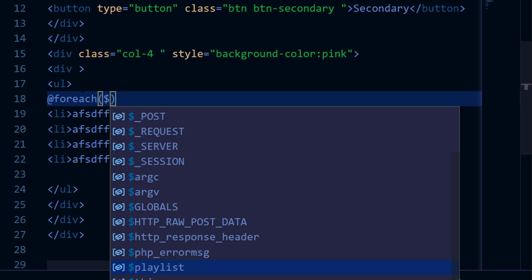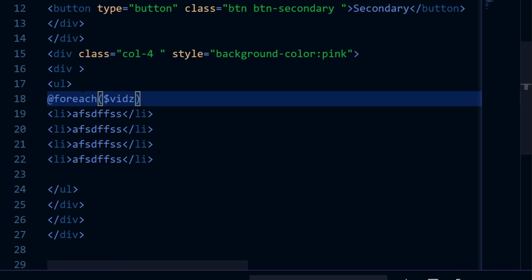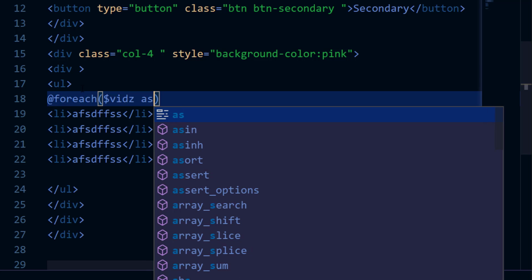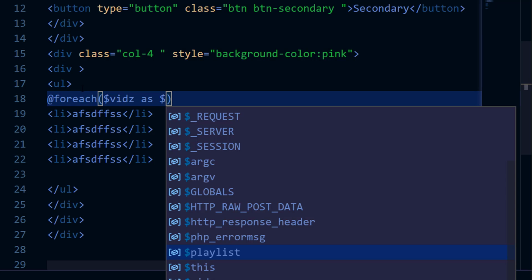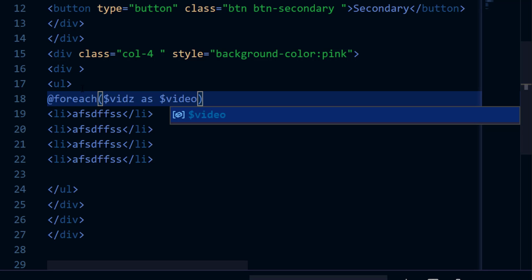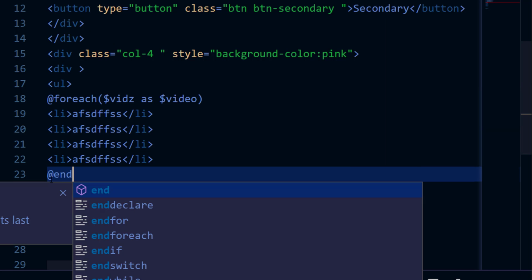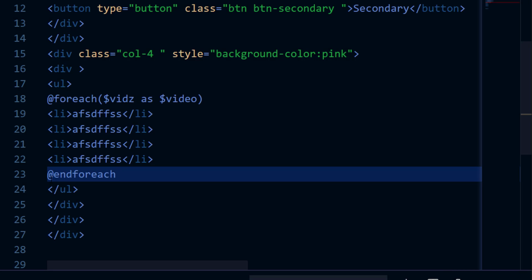Remember it's $vids, and then you point as $video. And then we're supposed to terminate the foreach, so @endforeach. That is great.